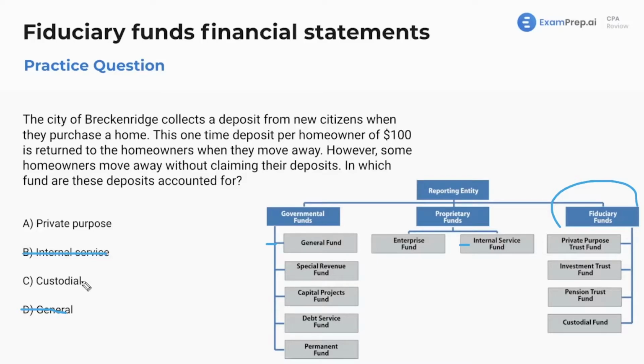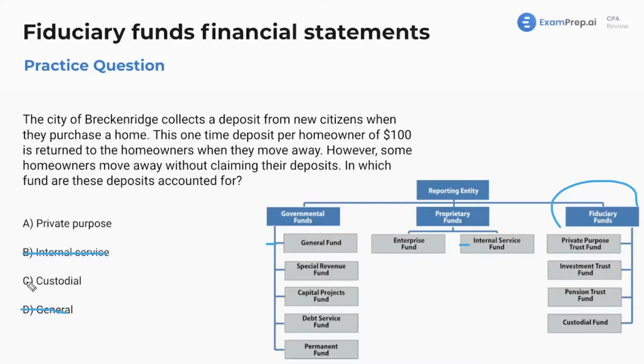So if the federal government gives funds to a local municipality for hurricane relief, those funds will be held in the custodial fund. Or if the city is collecting taxes for the state or the federal government, it'll be held in the custodial fund. So this is held for another governmental entity.